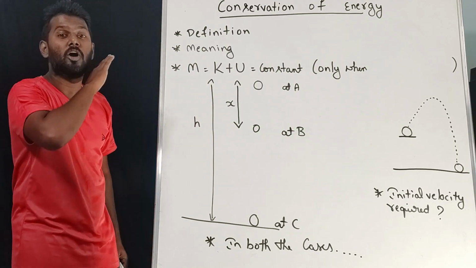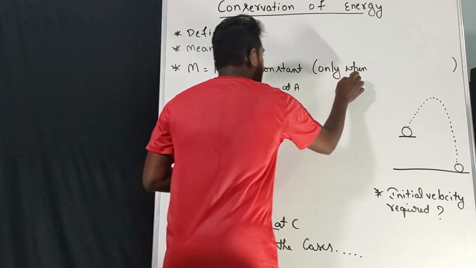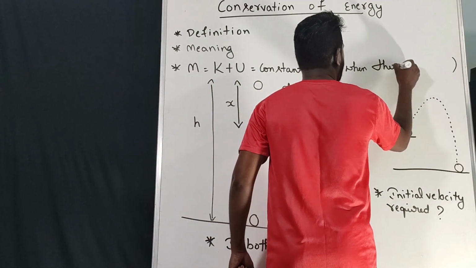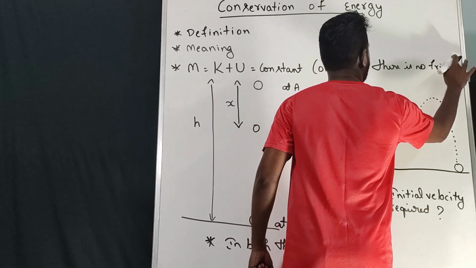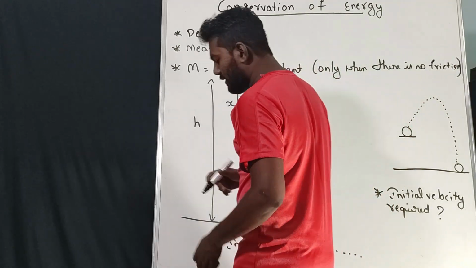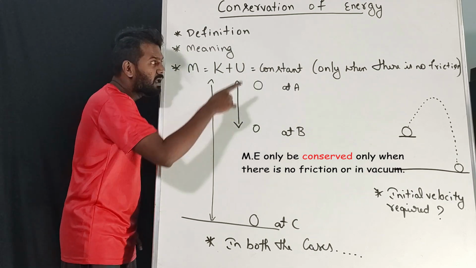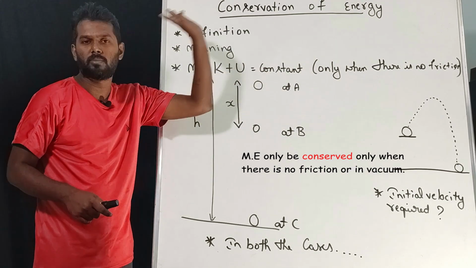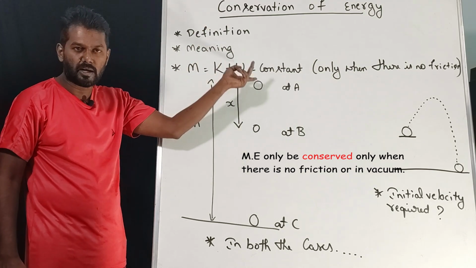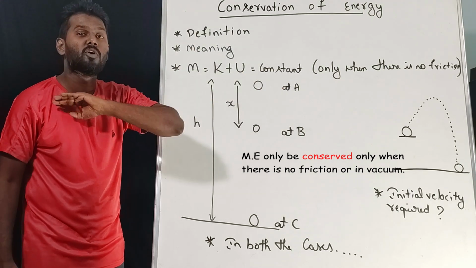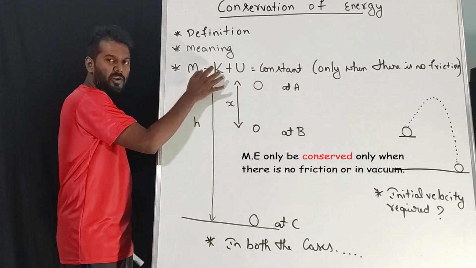That will always be constant only when there is no friction. This is important. Mechanical energy is constant only when there is no friction. This is very much important. When there is no friction, the mechanical energy, which is the sum of potential and kinetic energy, will always be constant. That is possible in vacuum, when there is no matter. Keep this in mind. This is very much important.